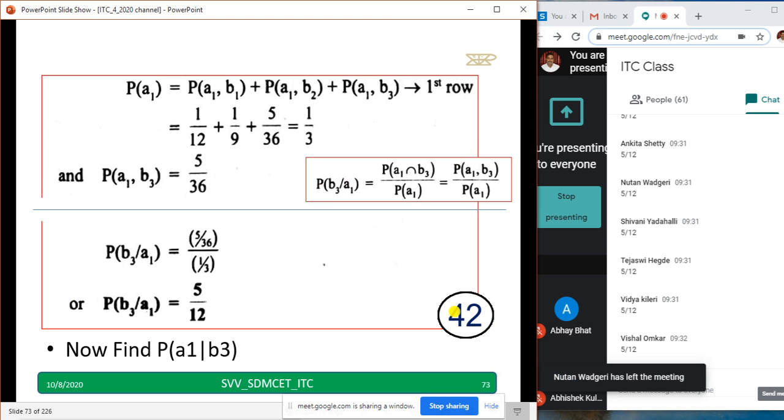Now you have to find out the probability of A1 given B3. Those who have completed can try A1 given B3. Take another 30 seconds to do that, or those who have not copied can copy this down also.